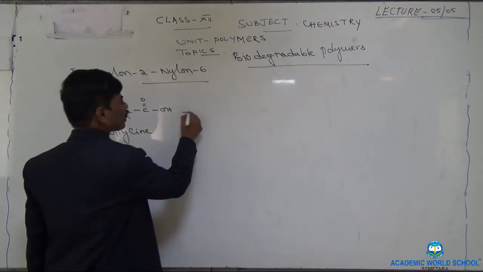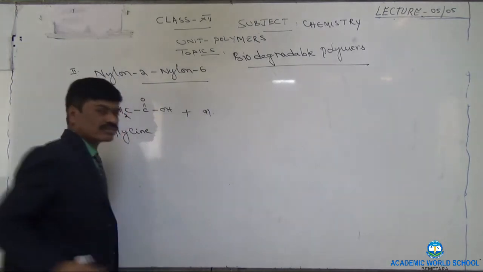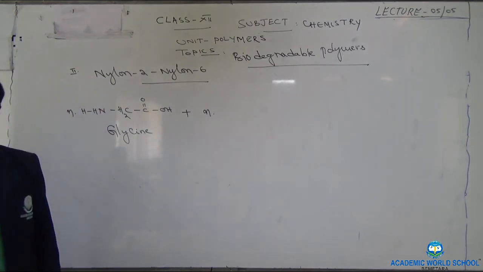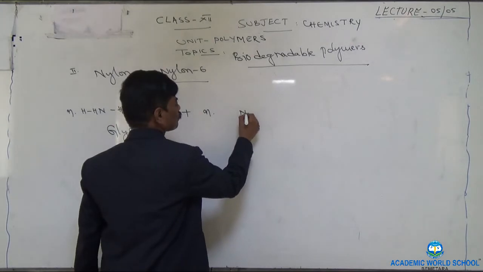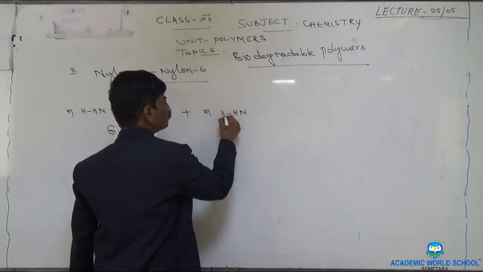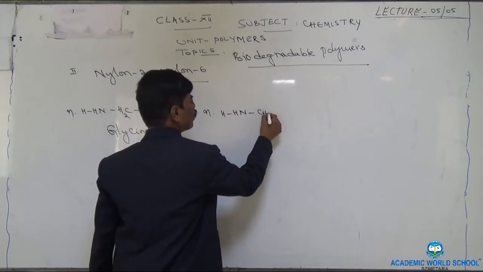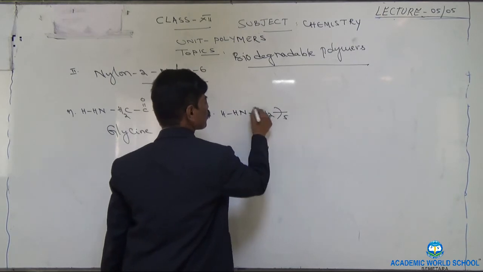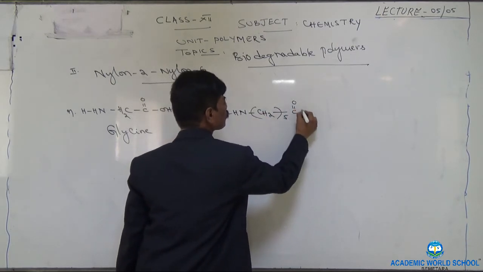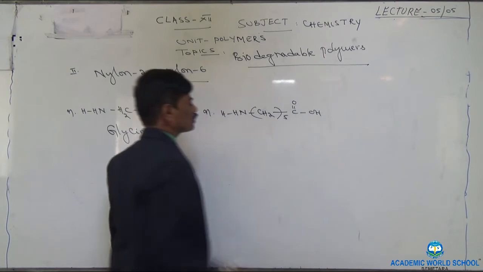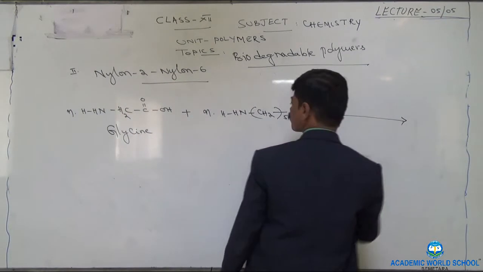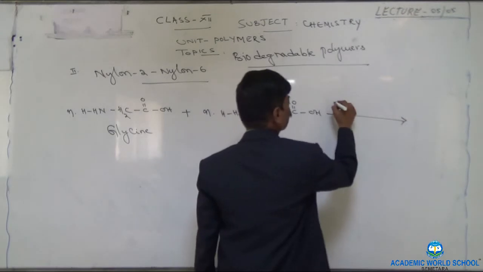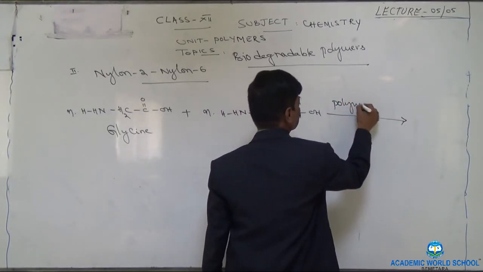Next, second type of monomer is aminocaproic acid. It is like this: NH2, CH2 5 times, COOH. Right. These are the two different types of monomers. When these two undergo polymerization,